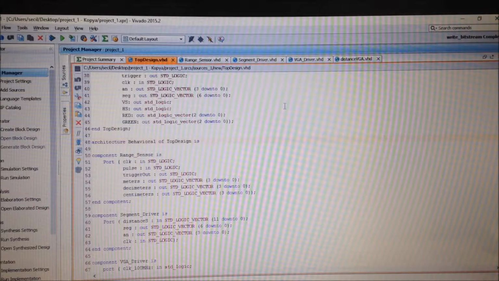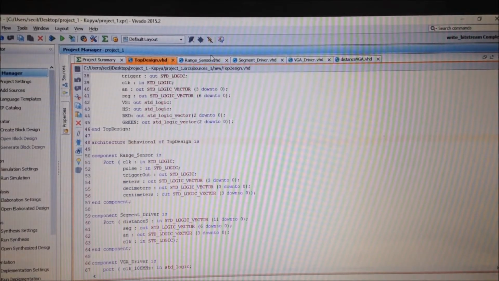What my project is doing is when the object gets further, the monitor turns into red. When the object gets closer, the monitor turns into green. My project contains range sensor, VCA, and 7-segment display. First, let me introduce my range sensor module.